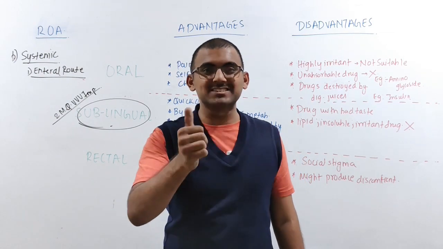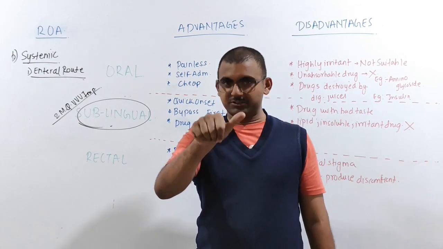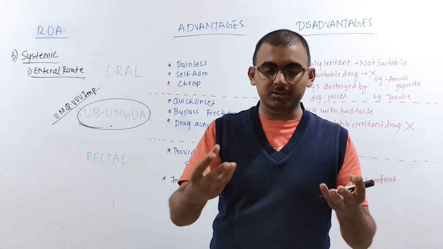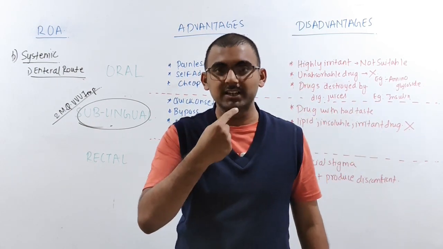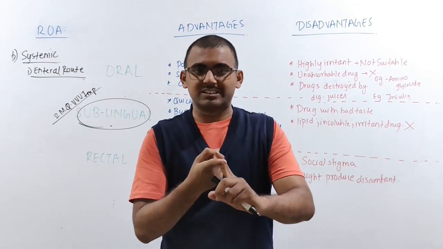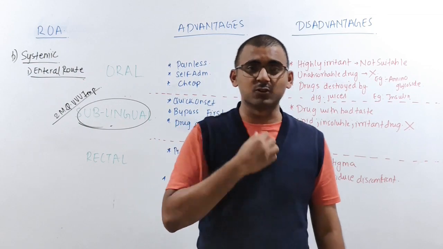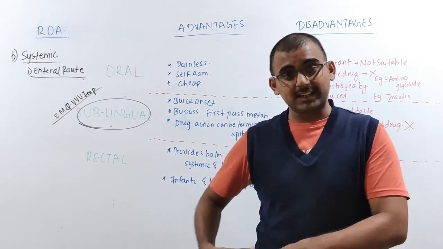So the understanding of enteral and parenteral plays a very important role. The enteral route of administration means that you take the drug through any part of the GI system, for example your mouth. So what is that GI system? Gastrointestinal system, which includes your buccal cavity, esophagus, stomach, intestines, and rectum.